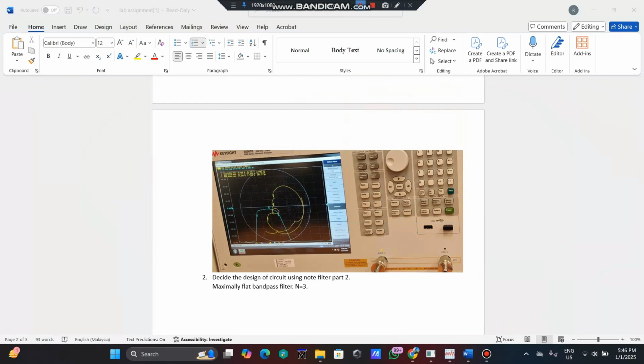Next, the Smith chart here provides insight into the impedance matching of the circuit. This is critical for ensuring minimal signal loss at the center frequency. And as you can see, this picture shows the Smith chart for the previous lab. The yellow color in the picture indicates S11, while the blue color indicates S21. For the next part, I will pass to my groupmate LEONG.